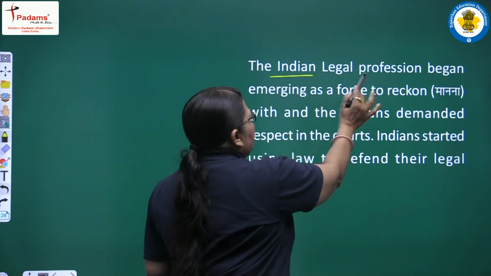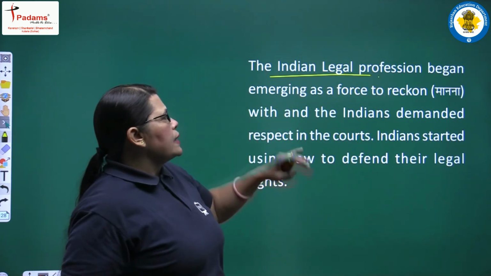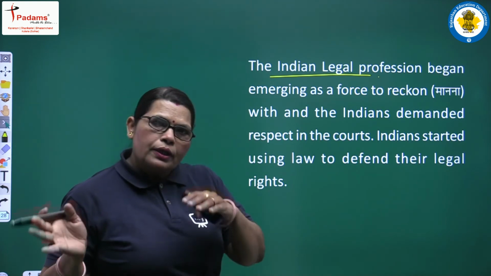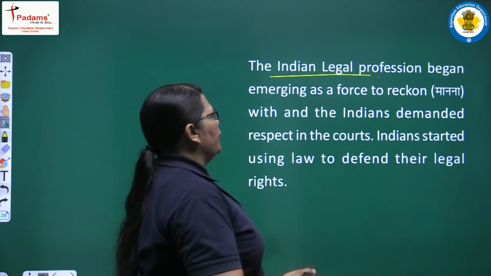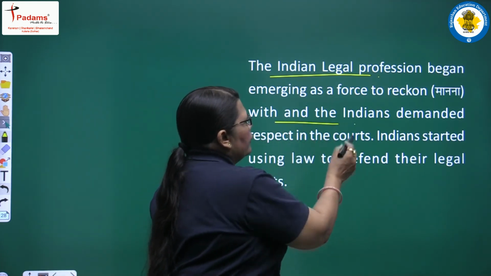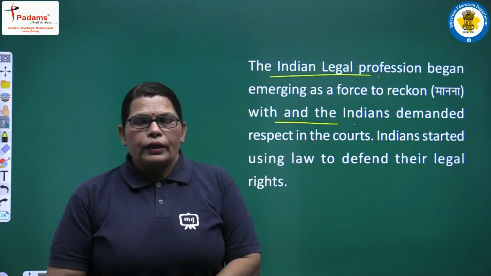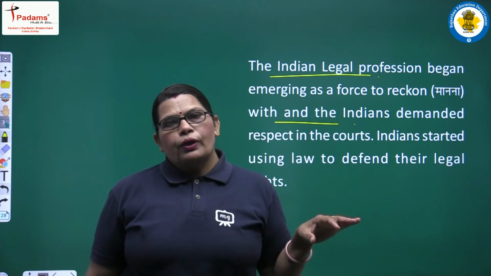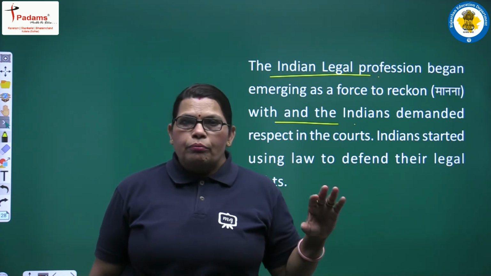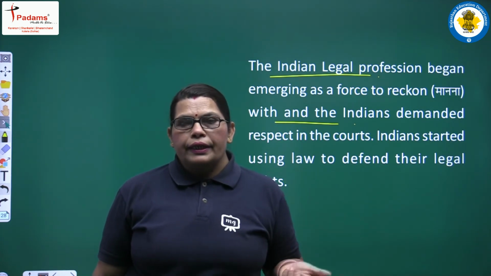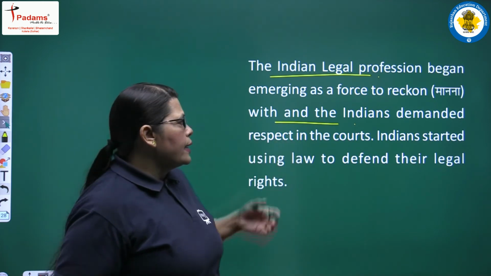The Indian legal profession began emerging as a force to reckon with. Reckon means कि उनका कहना माना जाने लग गया. And the Indians demanded respect in the courts also. Before that, no respect for Indians was there. But later on the demands were raised and all these things happened.